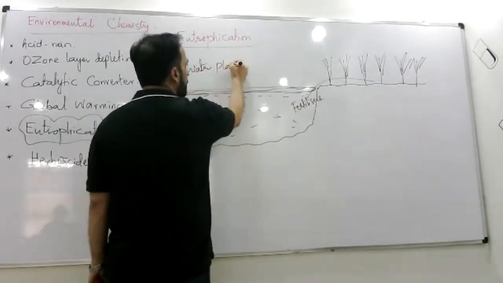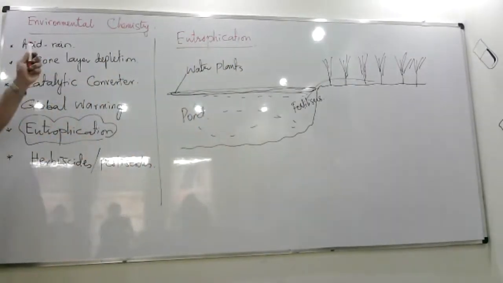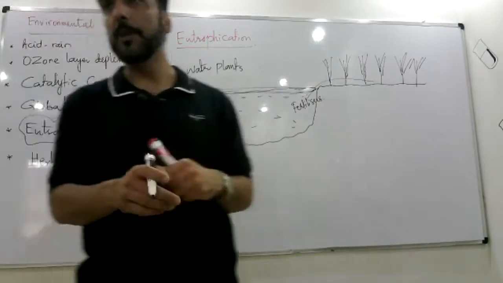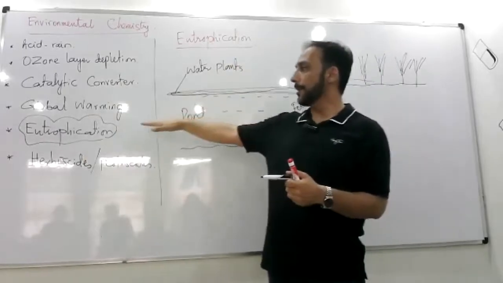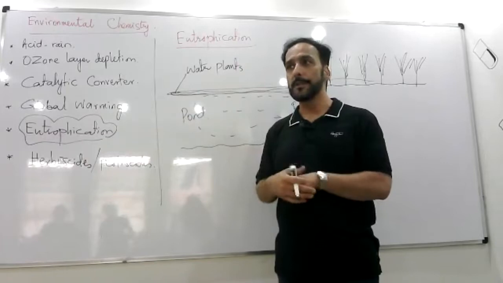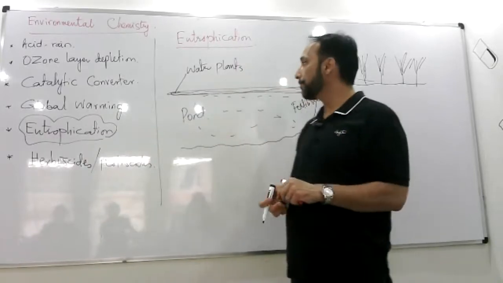So you don't need to take these notes. I'll be sharing the PDFs for this. Just give the title in your notebook that what we are doing is environmental chemistry, and we'll be covering all these concepts in it. And I've started with eutrophication. All these things that I'm explaining are written in the notes properly. So for now just understand them. That will save a lot of time for us.